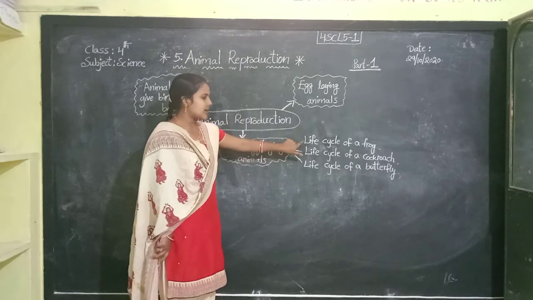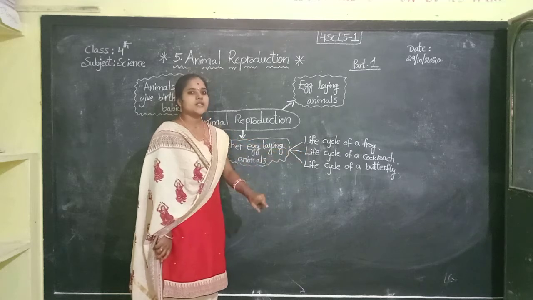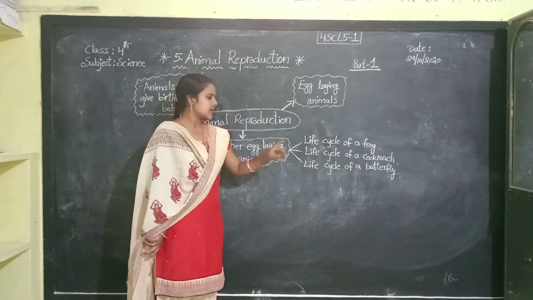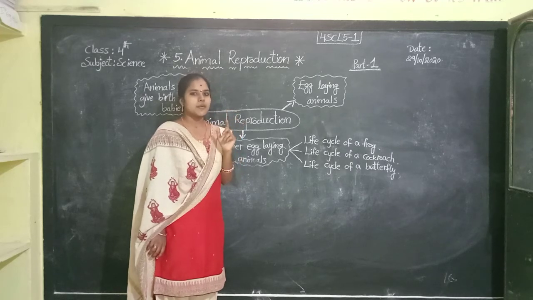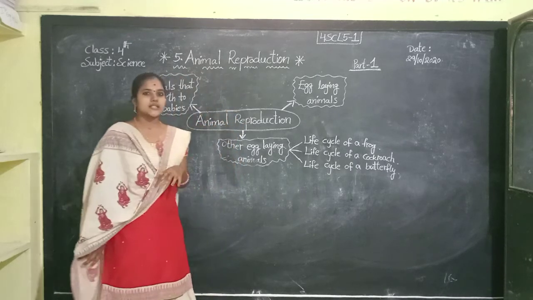Okay children, in the life cycle of a cockroach, there are only 3 stages. In the butterfly, there are only 4 stages. Okay children, remember that.